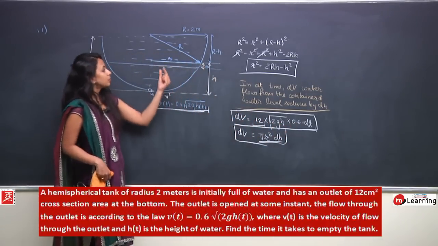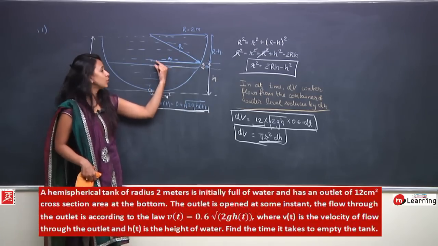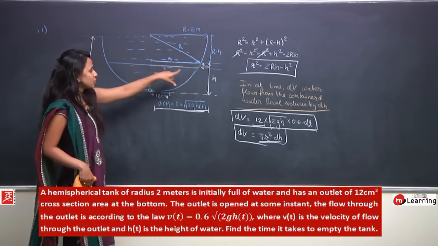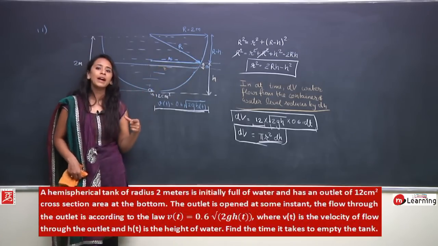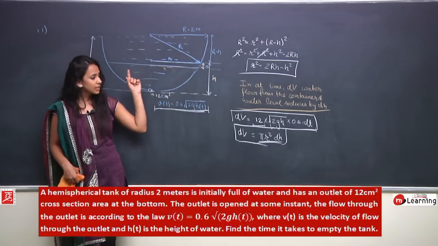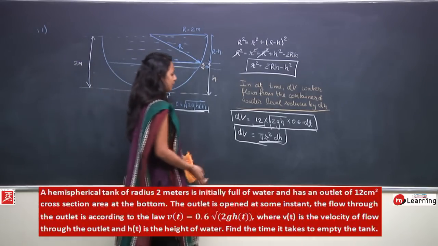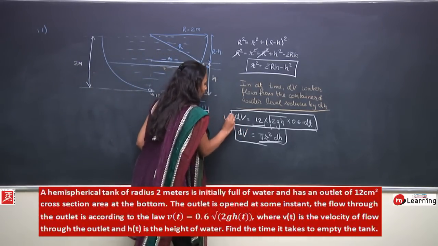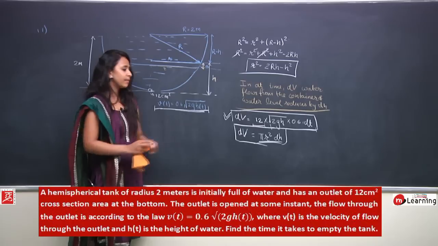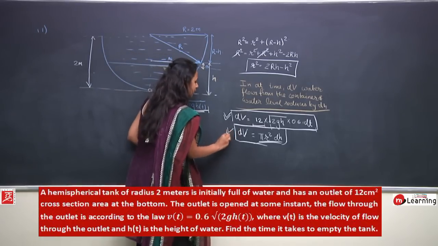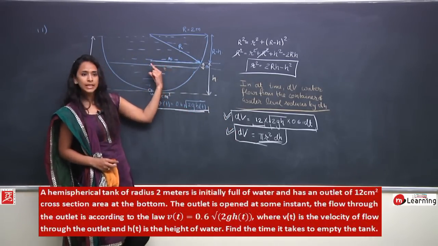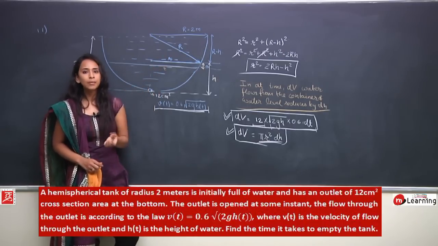Once again, seeing geometrically from here, the change in the volume of water would be pi r square into dh, considering the fact that dh is so small that r can be safely considered the same. So I can write dv would be this. This is the water that has flown out through the cross sectional area, and this is the drop in the volume of water in this container, and logically both have to be the same.